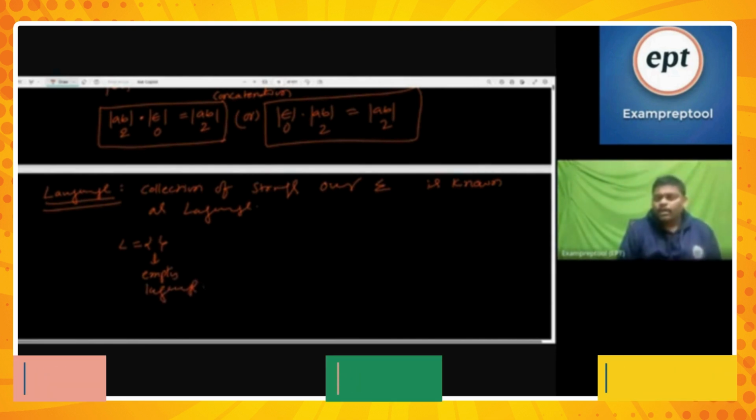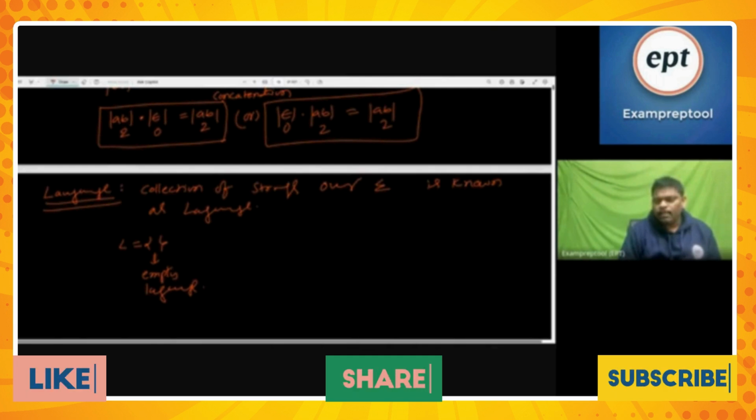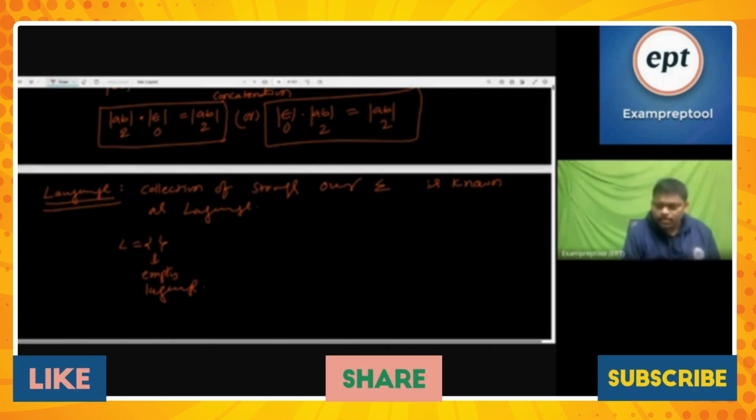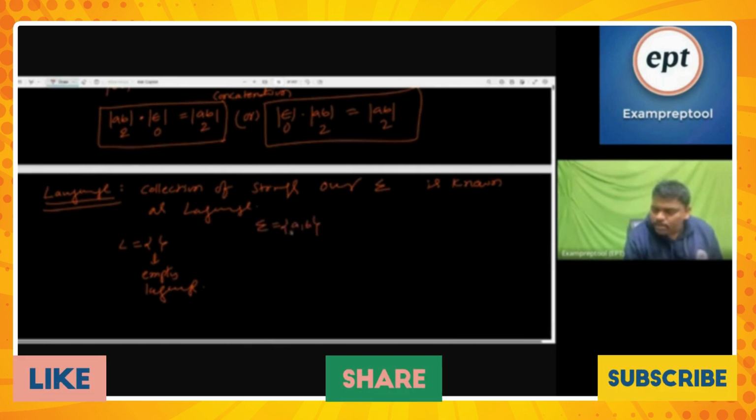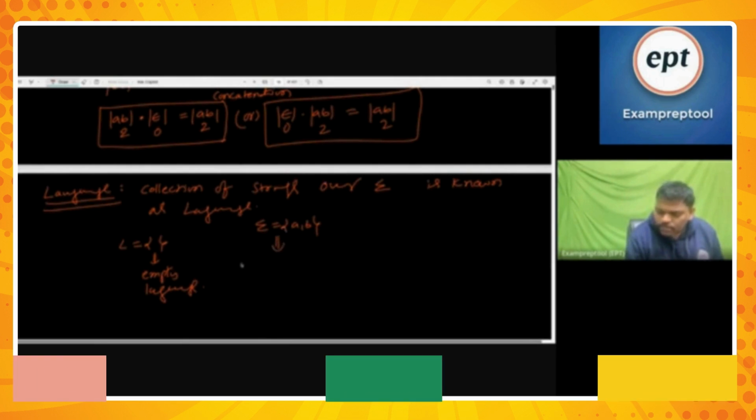Now, any chance of a language becoming infinite? Yes. If you want, you can check. See this one. Listen, everyone. Sigma is equal to {a, b}. I am writing one language over sigma. Can you see this one?